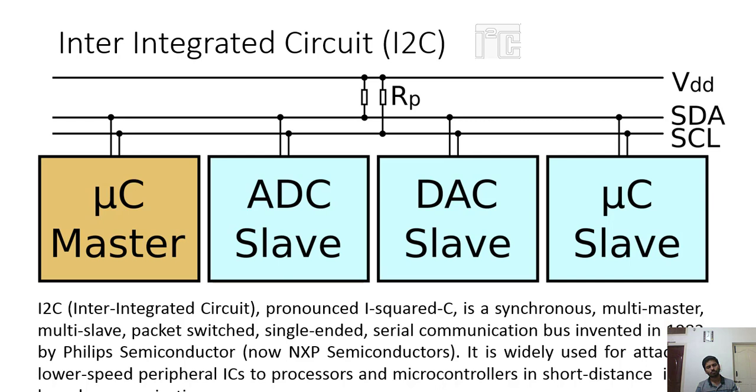Next thing, how exactly does it work? Each slave has a particular address. In 7-bit mode, the address is 7 bits plus 1 bit for read/write, total 8 bits. In 10-bit mode, the address will be longer. Normally for simplicity we consider 7 bit, and with 7 bit only we are trying to explain the things.